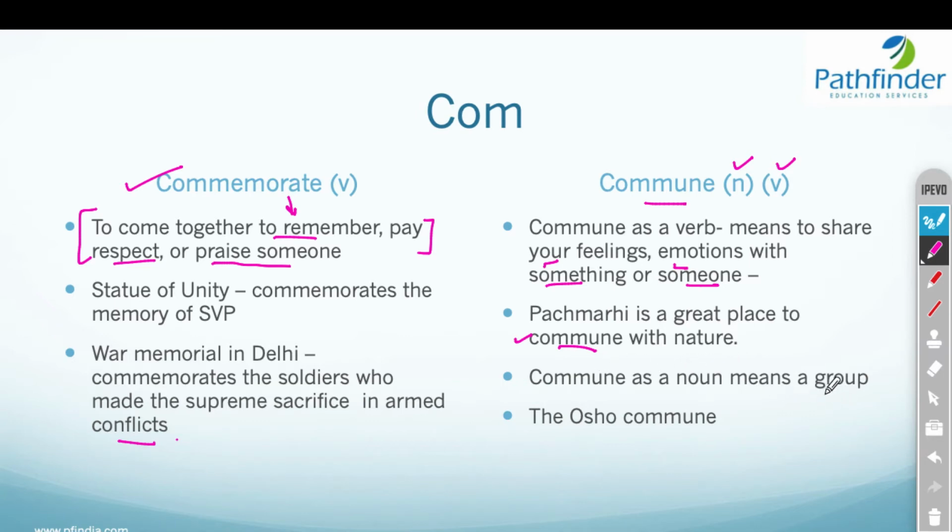Commune as a noun means a group of people. For example, the Osho commune, which basically refers to the followers of Acharya Rajneesh. Even in Israel, people are used to living in kibbutzim. Kibbutzim are nothing but farming communities, basically communes, a group of families which come together and live together. So, they live in a commune. So, a kibbutz is nothing but an Israeli commune.